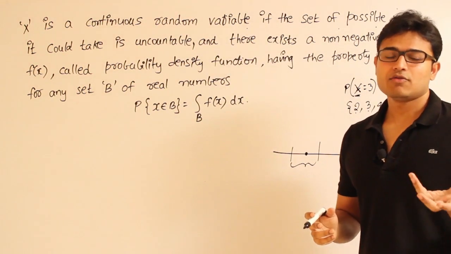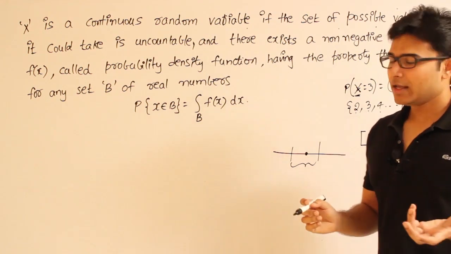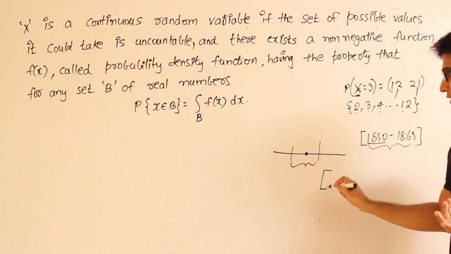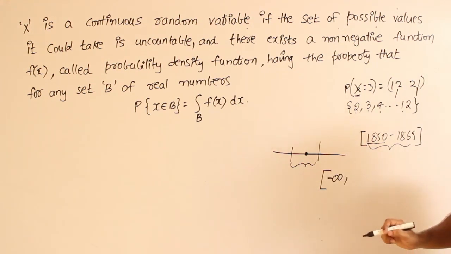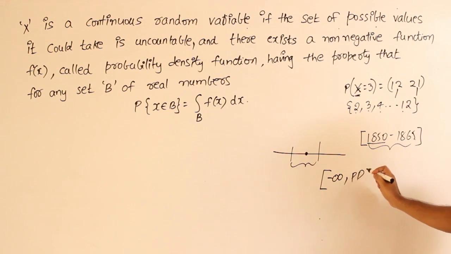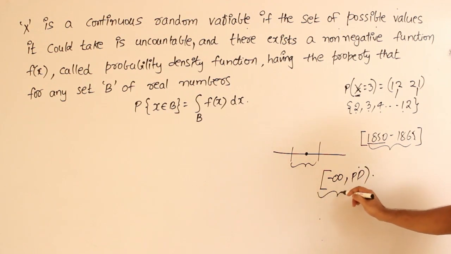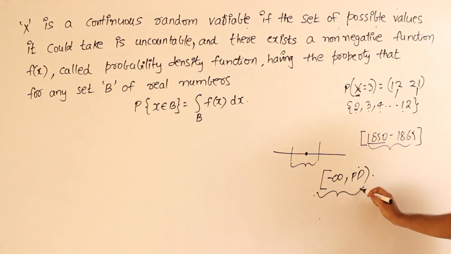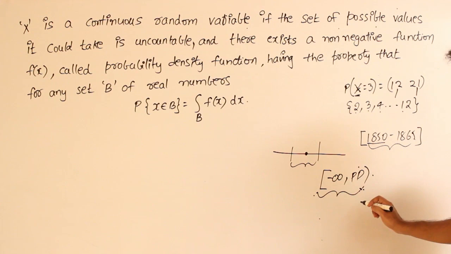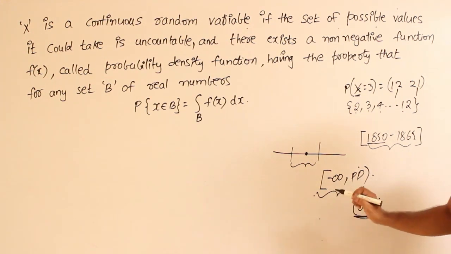Uncountable means if you are trying to find out when an object is made, then the set of values that our random variable can take is minus infinity to present day, isn't it? Whatever today is. If you found an object today and you are trying to guess the period in which it was made, it can be anywhere from minus infinity to present day, isn't it? And how many elements are there? Uncountable, right? Just in the set 0, 1 you have an uncountable number of numbers, right?